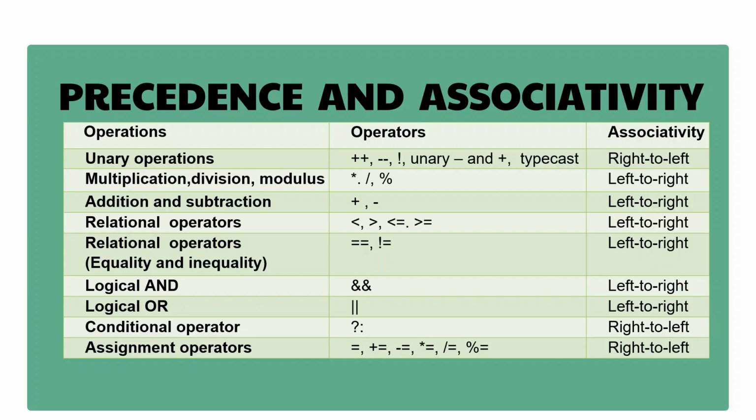Here in this table, you can see the hierarchy of operators. Unary operator has the highest precedence and assignment operator has the lowest precedence. In the last column, you can see associativity, that is right to left, meaning the expression is evaluated from right to left, or left to right. So here we can see 3 operators have right to left associativity, that is unary operator, conditional operator and assignment operator. Now here we will see few questions related to this topic.